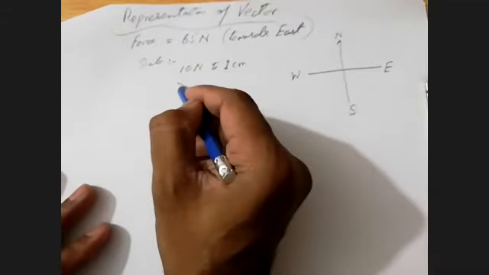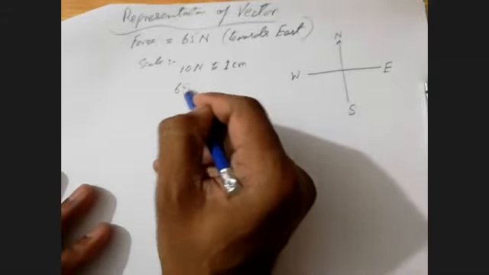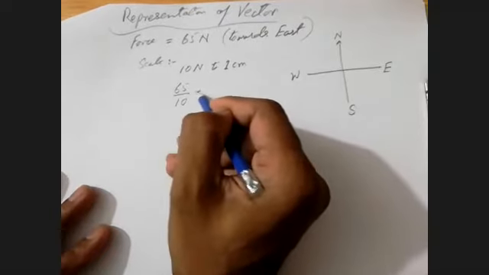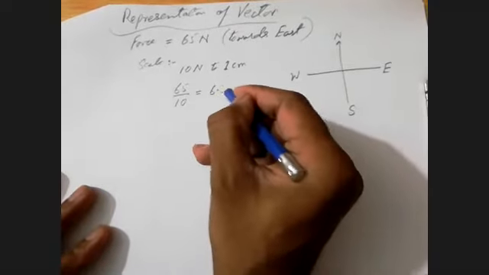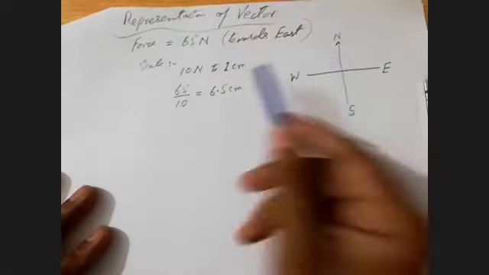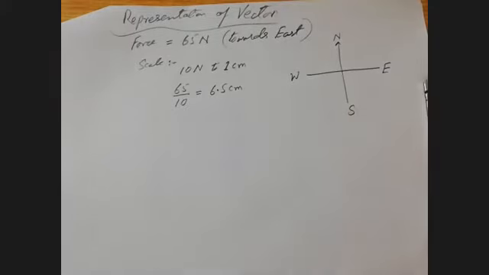So obviously, if I am going to represent 65 Newton in terms of centimeter, then I am going to do 65 divided by 10, which gives you 6.5 centimeter. So I chose the scale 10 Newton is equal to 1 centimeter. There is another example. You can also choose 5 Newton to 1 centimeter, so it will be a line of almost 13 centimeter.